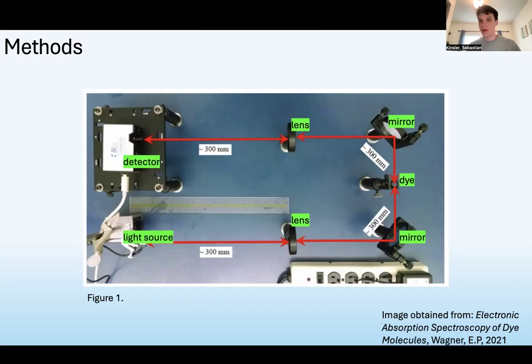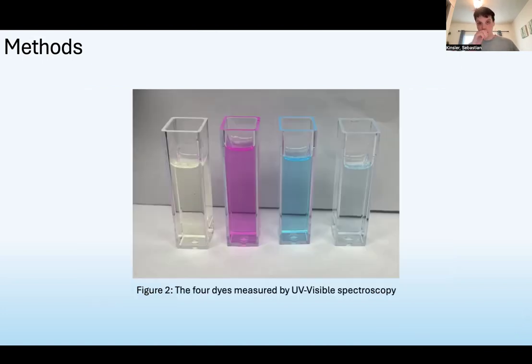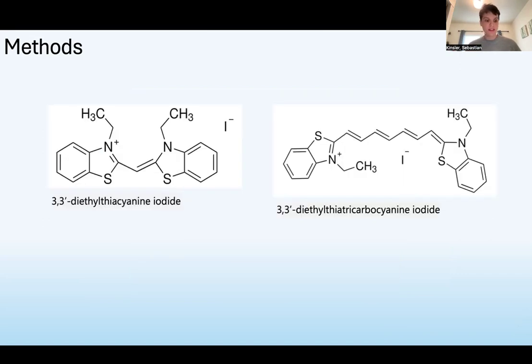The light source is composed of a typical white incandescent bulb and an ultraviolet LED to fill in the short wavelengths that the incandescent bulb doesn't reach. The 4 dyes used were super simple in chemical composition, but differed in the length of the carbon pi system separating the 2 cyanine moieties.